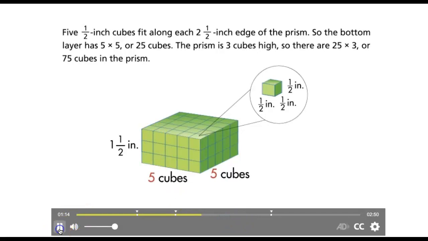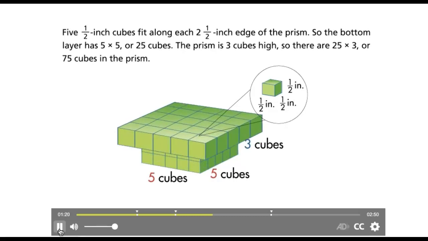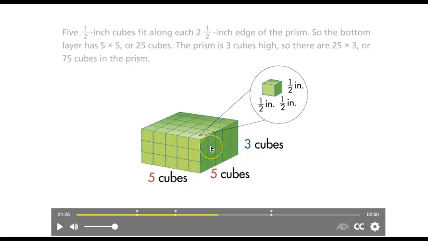Let's continue. The prism is 3 cubes high, so there are 25 times 3, or 75 cubes in the prism. So you're correct when you said that there are 75 cubes all in the prism. But just remember that each little cube over here is 1/2 by 1/2 by 1/2.